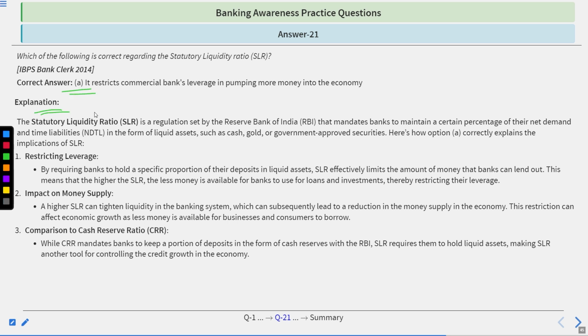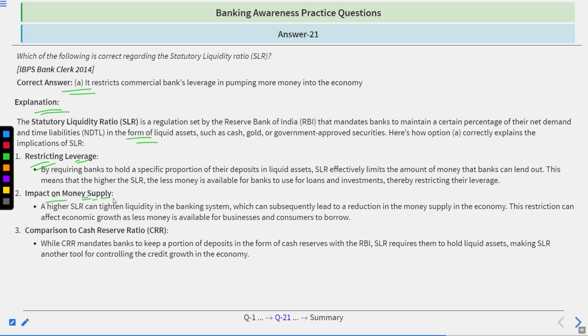Explanation. SLR is a regulation set by the RBI that requires banks to maintain a certain percentage of their NDTL in the form of liquid assets such as gold, cash, or government-approved securities. First is restricting leverage, by requiring banks to hold a specific portion of their demand deposits in liquid assets. SLR effectively limits the amount of money that banks could lend out. This means that the higher the SLR, the less money is available for banks to use for loans and investment, thereby restricting their leverage. Impact on money supply.